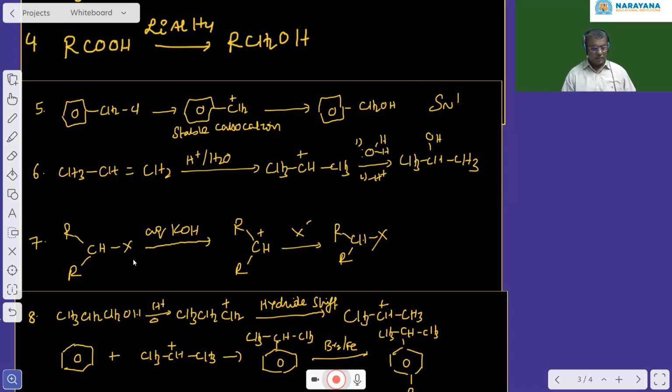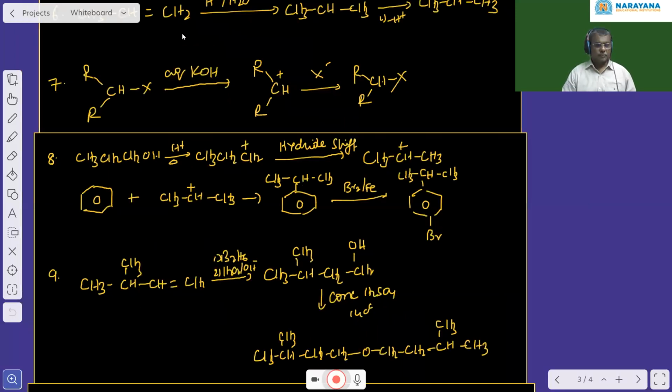Question number 7. SN1 mechanism is observed in alkyl halides with carbon surrounded by bulky groups. When carbon is surrounded by bulky groups like alkyl groups, it prefers to undergo nucleophilic substitution by SN1 mechanism. So in the first option, you find a bulky secondary alkyl halide which preferably undergoes nucleophilic substitution by SN1 mechanism.